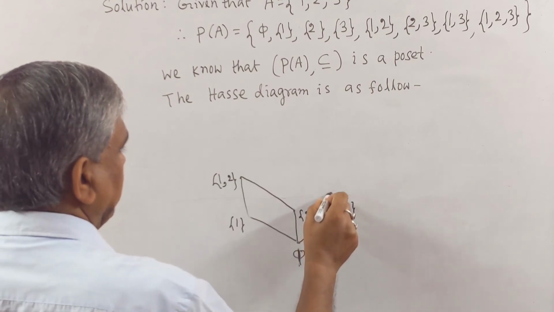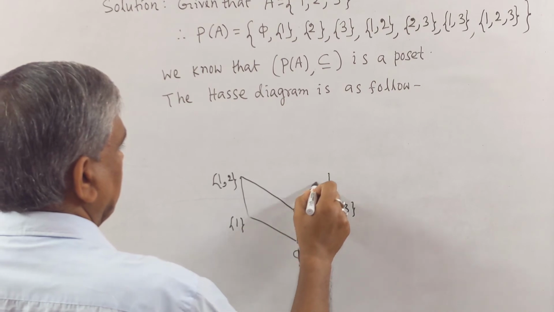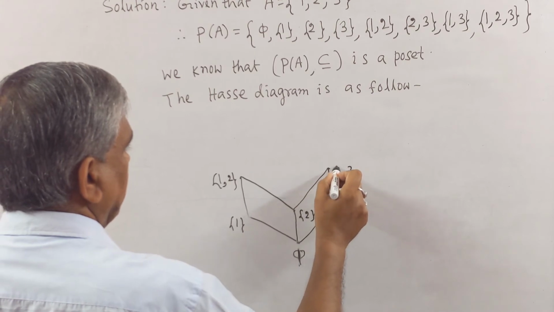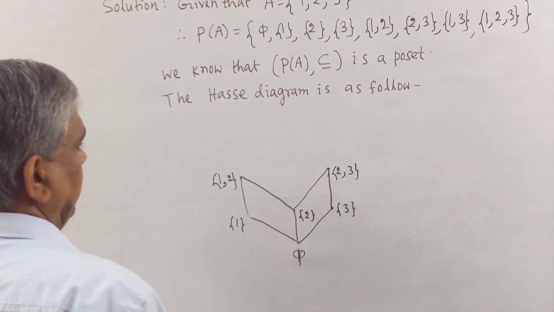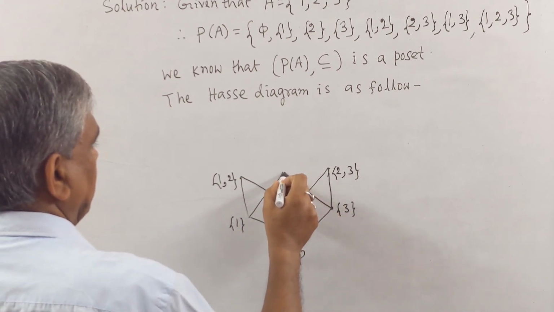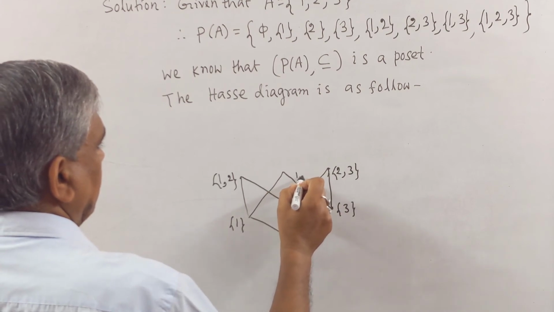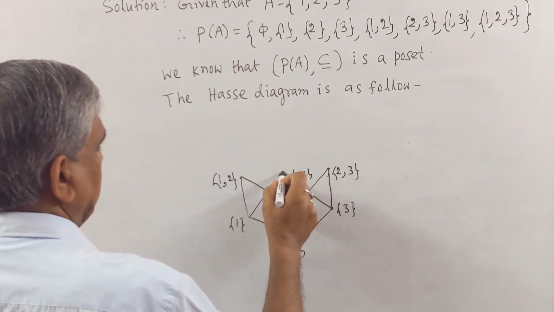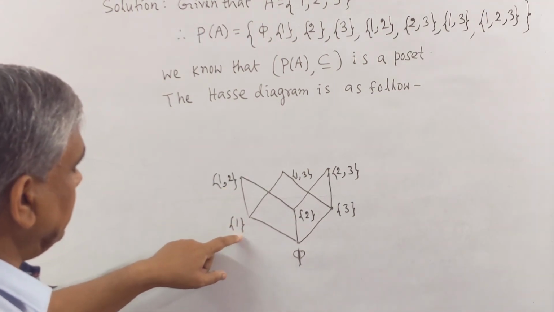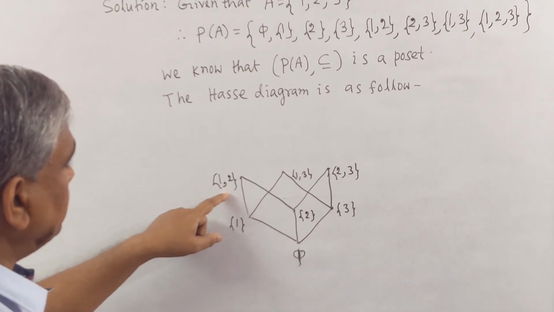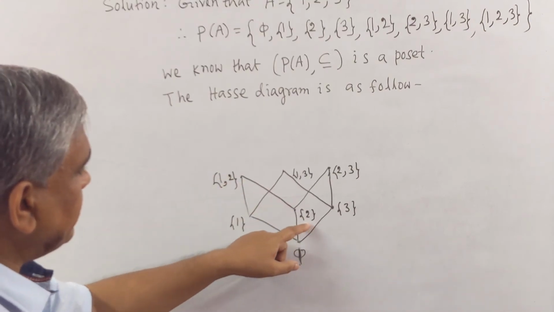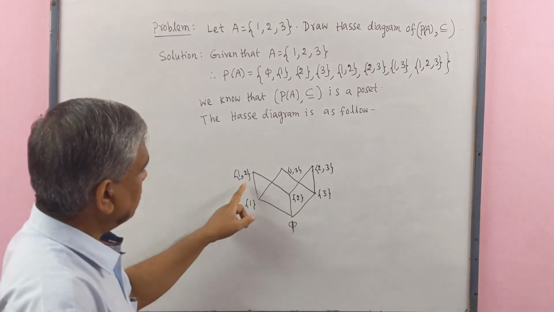Here we may write {2,3}, and here we may write {1,3}. As {1} is a subset of {1,2}, this is below {1,2}. Similarly {2} is below this set, below this set.